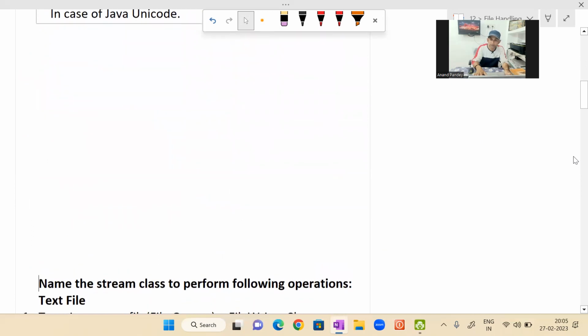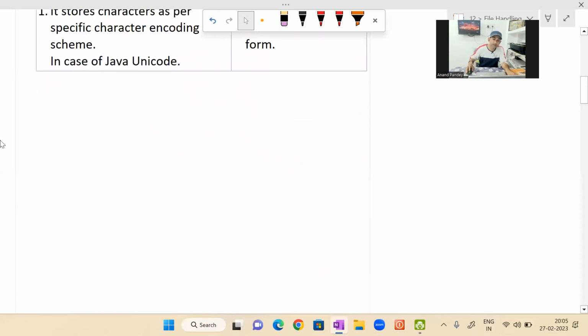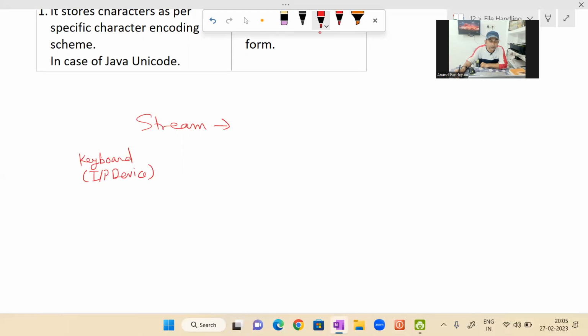Now I'm going to discuss one more basic concept in case of file handling, that is concept of stream. Okay, stream. There are two types of stream, input stream and output stream. So first of all let me explain standard input output. What happens actually, in standard input output, see the actually complete process is what? Keyboard. Here we have keyboard, that is input device. So we enter the key data from the keyboard. Okay, so it does not go directly to the program.